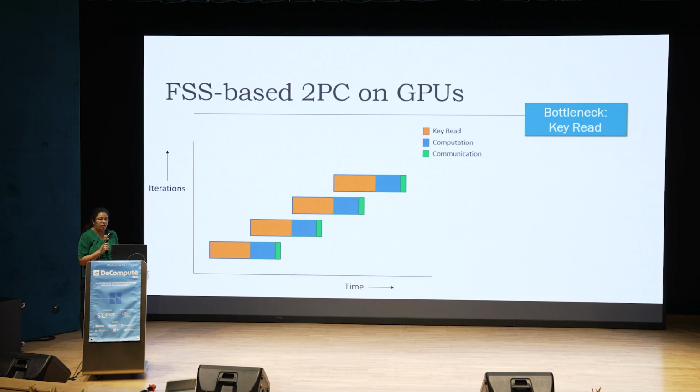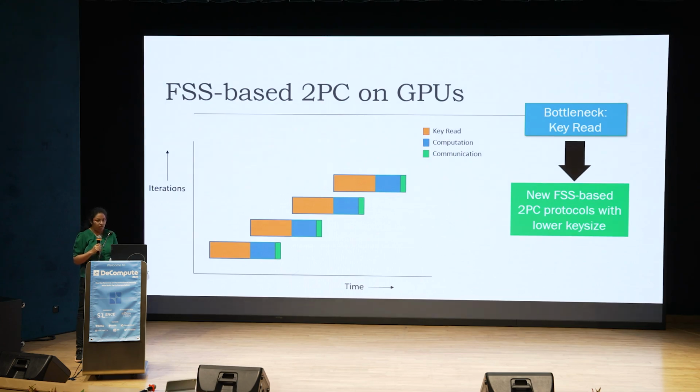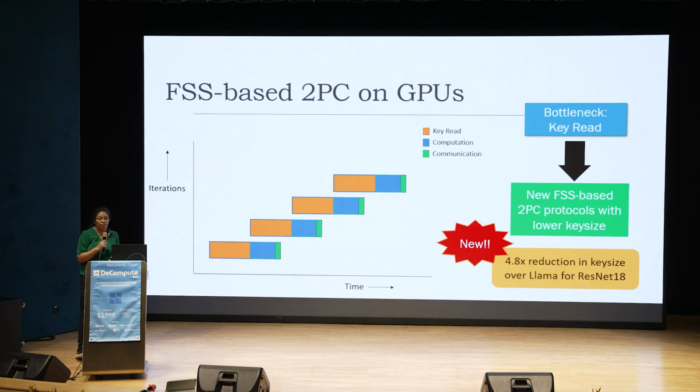So to reduce this bottleneck, we need to design our FSS protocols to have lower key size. What we do is design better protocols which have lower key size and marginally higher communication, so that end to end we have much better performance. To give an example, for ResNet-18, we have almost 5x reduction in key size over the prior works.